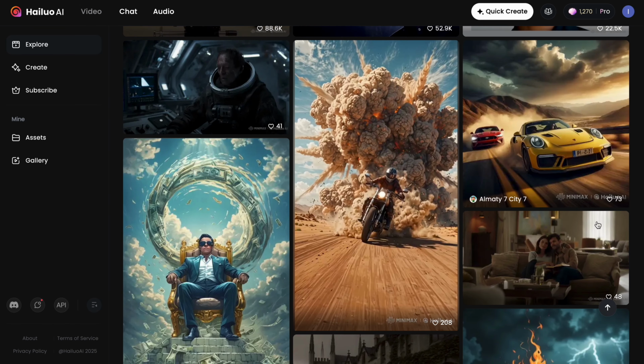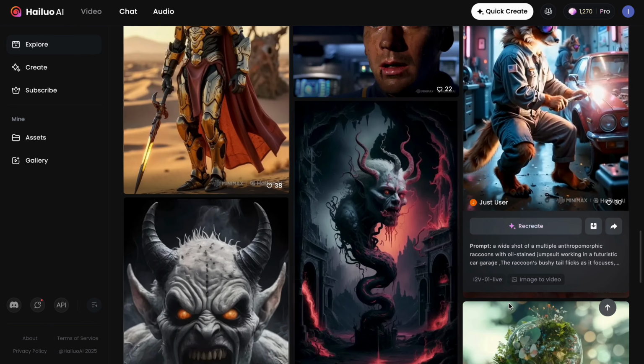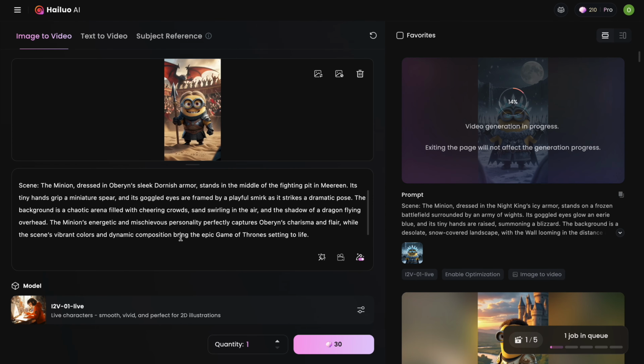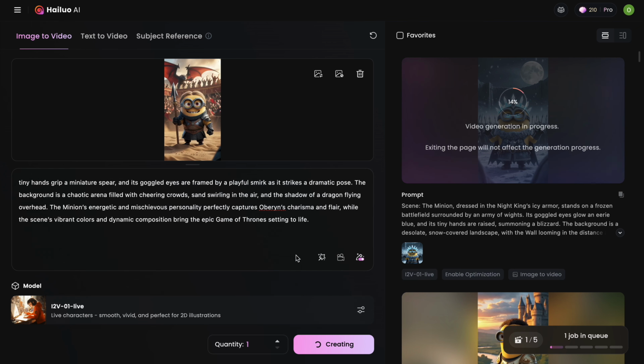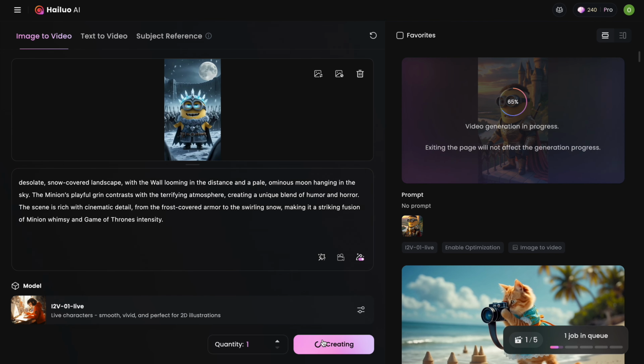Click the Hailuo AI link in the description. Sign up or log in. New users get free daily tokens. Upload your first AI-generated image. Paste your original Deepseek prompt into the input box. This helps the AI animate the image correctly.